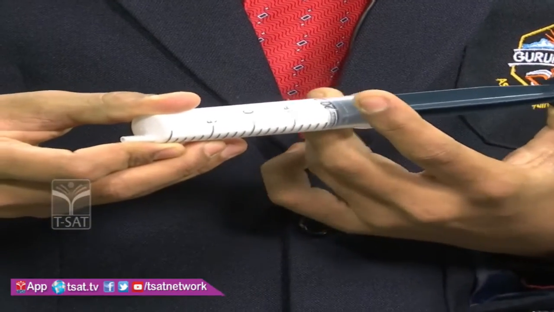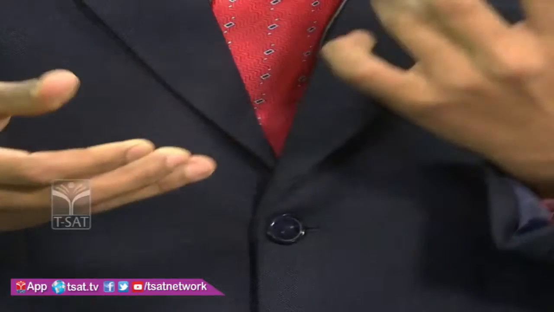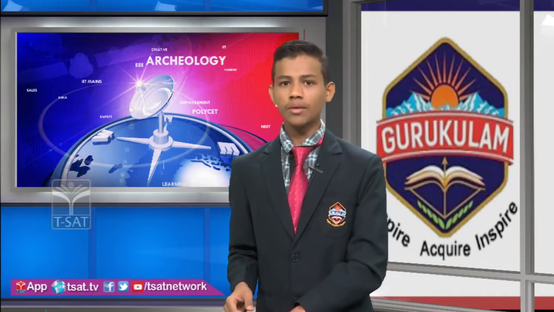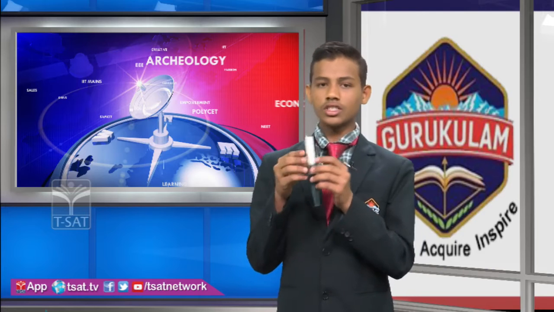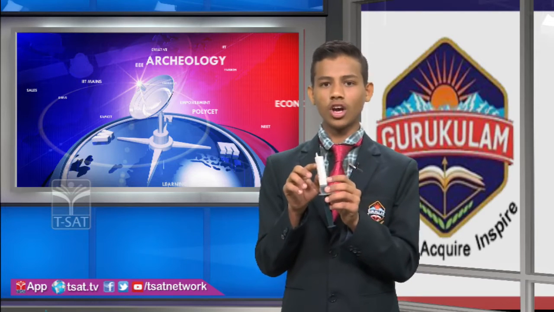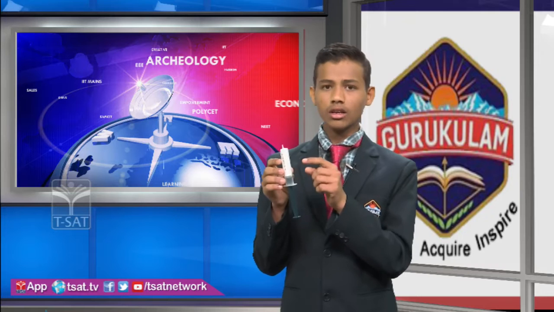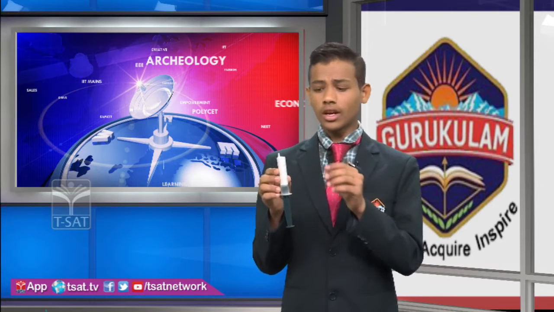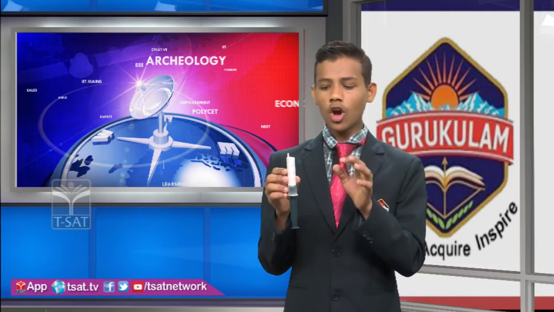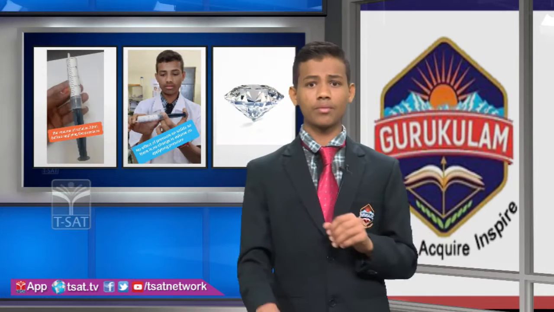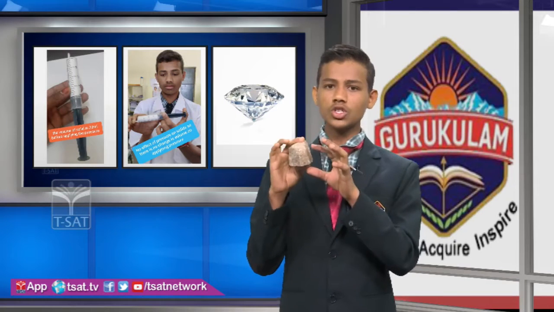Yes or no? By this we can say this is a solid. When we apply an external force, it is not changing, because in a solid the intermolecular forces are high.